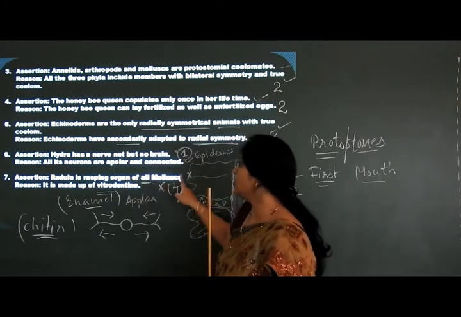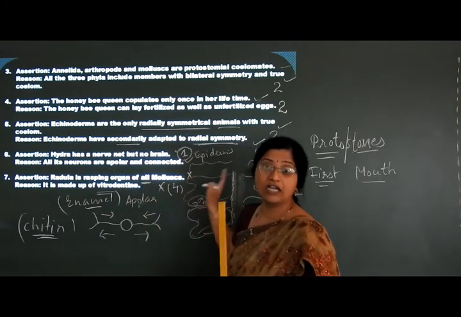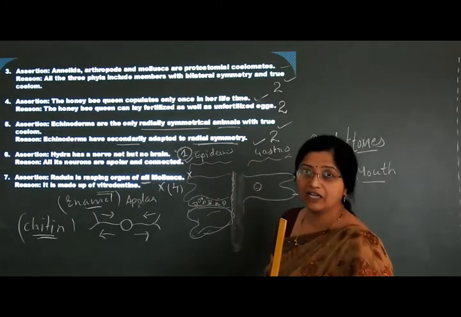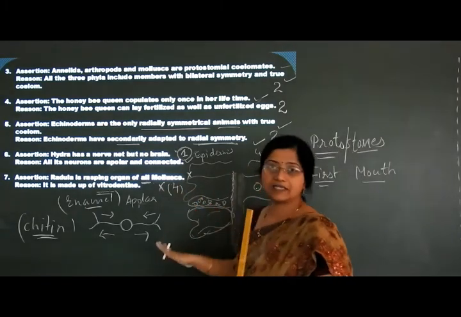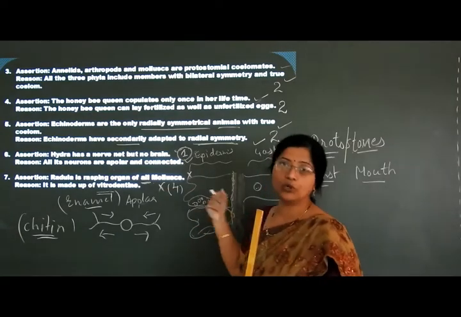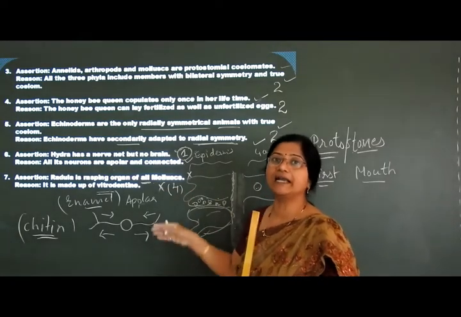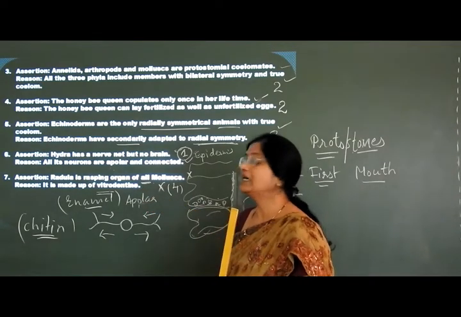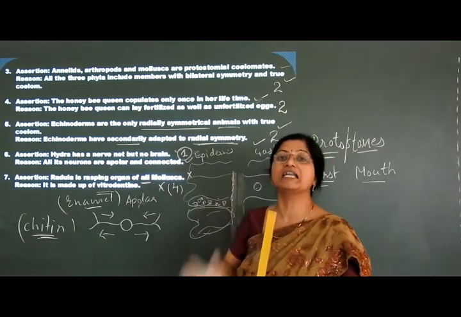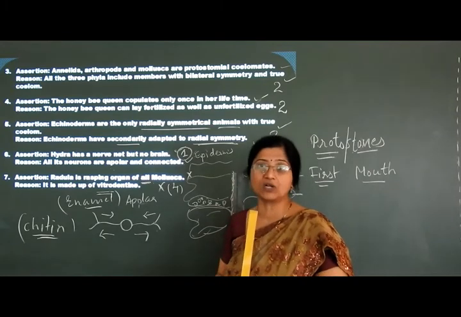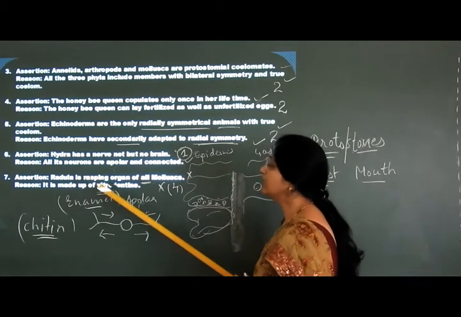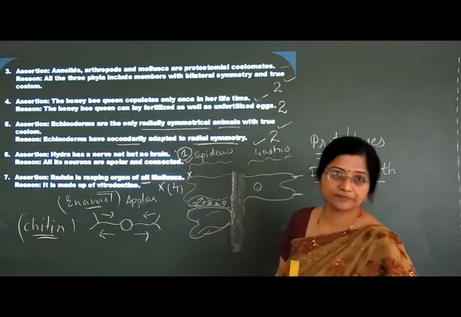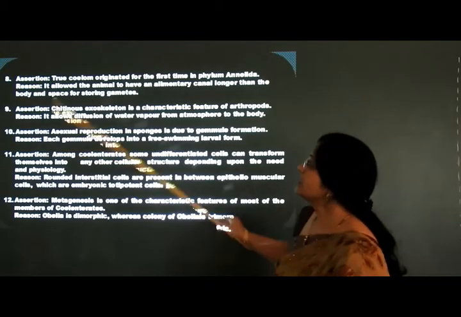Radula is a rasping organ of all mollusks. It is wrong because only a few mollusks have the radula as a rasping organ. I told you also, mainly in the class Bivalvia, radula is absent. Then it is made up of heterodentine. I told you it is made up of chitin. Radula is a chitinous structure, not vitrodentine. That means this is the fourth option for this particular question. Now let us see the next question.